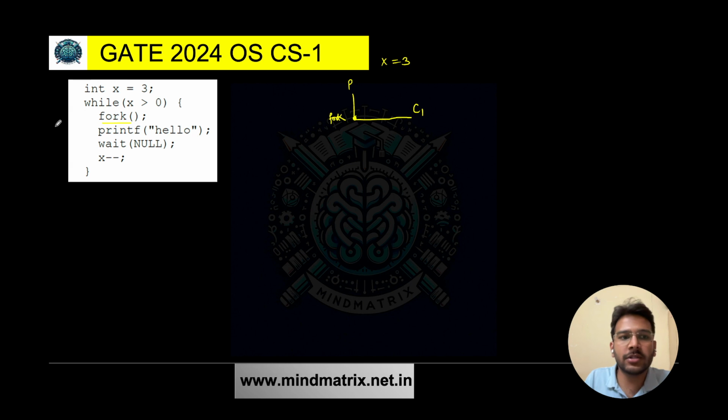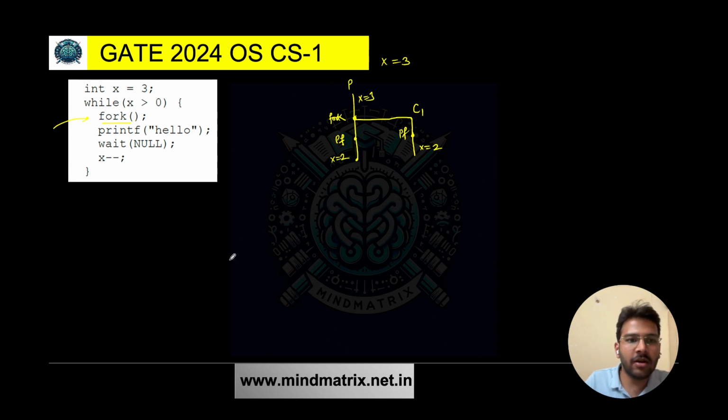And we know whenever the fork system call is called, just after that, the statements immediately after the fork system call will be executed by the child as well. So we can say printf hello will be executed by the parent and printf will be executed by the C1 child as well. We can say this, right? Then x minus minus, so x value will be decremented. So here we had x value as 3, but now x value is equal to 2, and here also x value is equal to 2. We can say this, right?